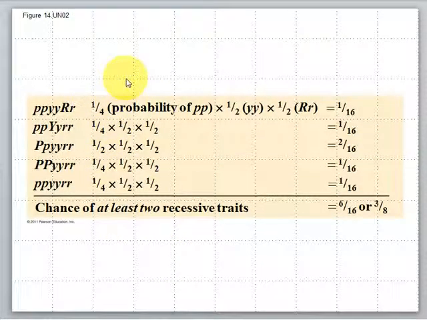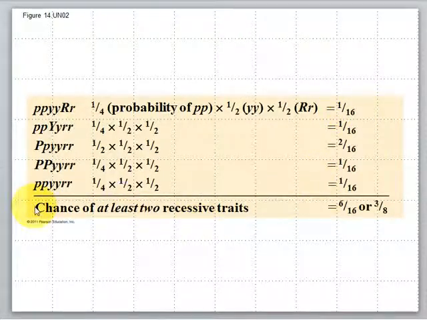So here we're going to use both the law of multiplication and addition to calculate what we want. Here we're using the laws of multiplication to calculate certain probabilities. This is actually a cross with three different characteristics that we're looking at, three different characters. But we know that, again, we're crossing a parent that is big P, big Y, big R, little r, because these are our hybrid crosses that we're talking about here. And so then we could calculate those probabilities for each individual possibility.